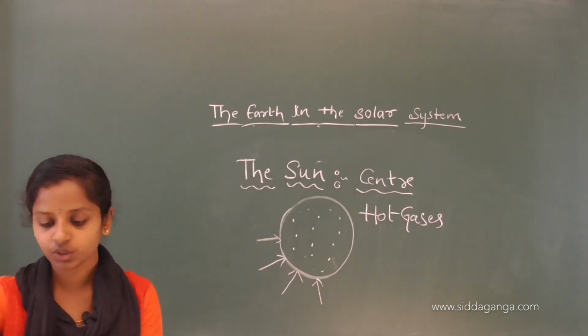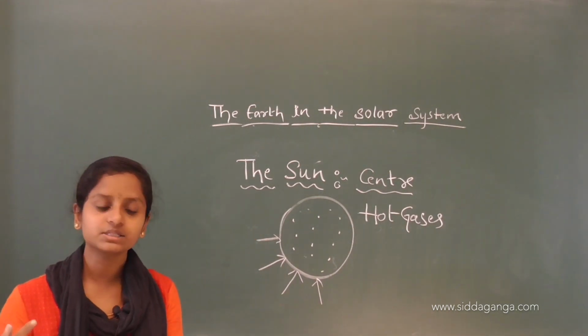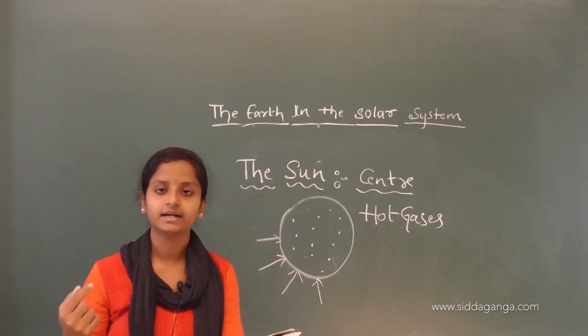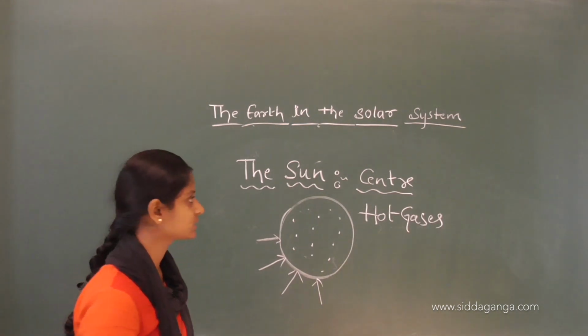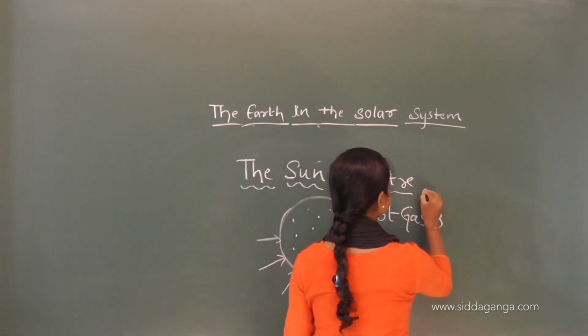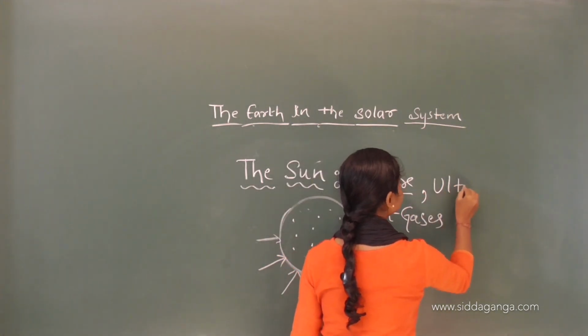And also the sun is the ultimate source of heat and light for the solar system.